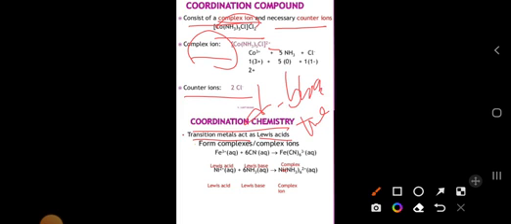What is a Lewis acid? A Lewis acid is an electron acceptor. Then what is a Lewis base? An electron donor. These two make up coordination chemistry.